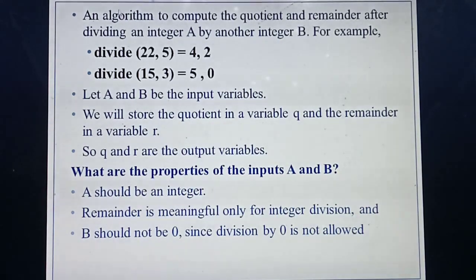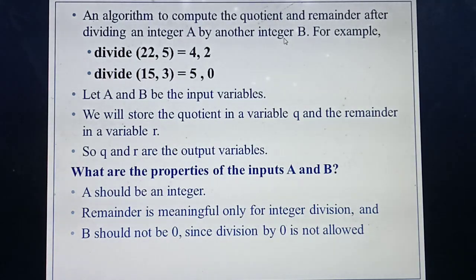So they are taking the two inputs as A and B. What's the name of the algorithm here? Divide. So inside this algorithm you should pass the inputs, and the inputs are passed by means of values of variables. So what are the two variables they are giving? A and B.